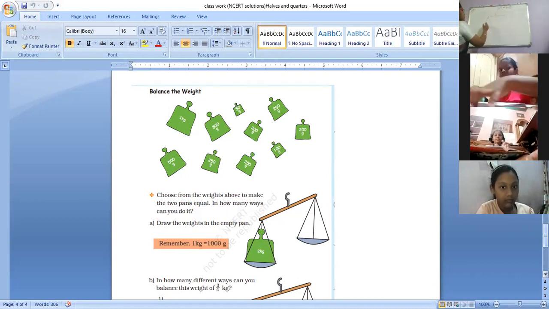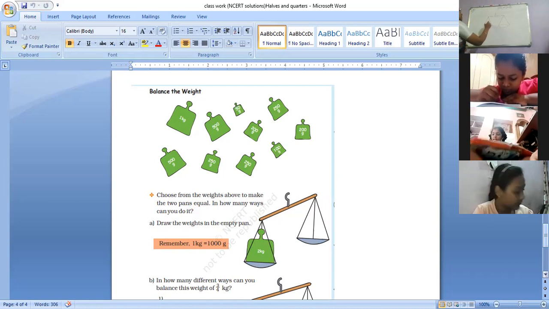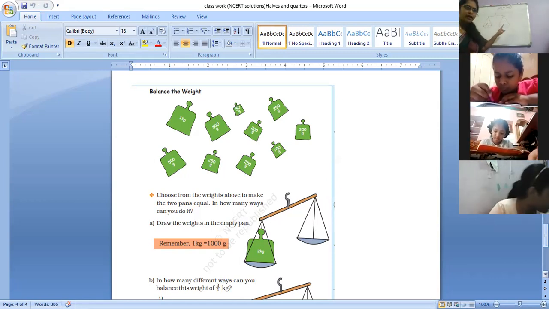Now we have balancing pan. If you want to make it equal, when you have here 2 kilograms, then what is that I have to take here? Tell me, any one of you. Only one student should answer me.